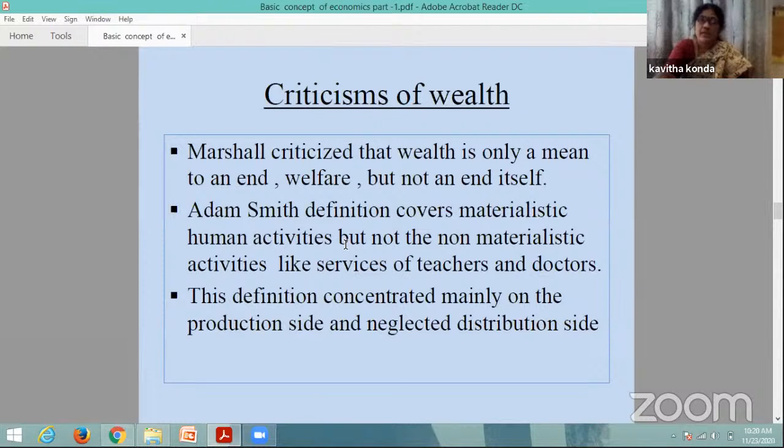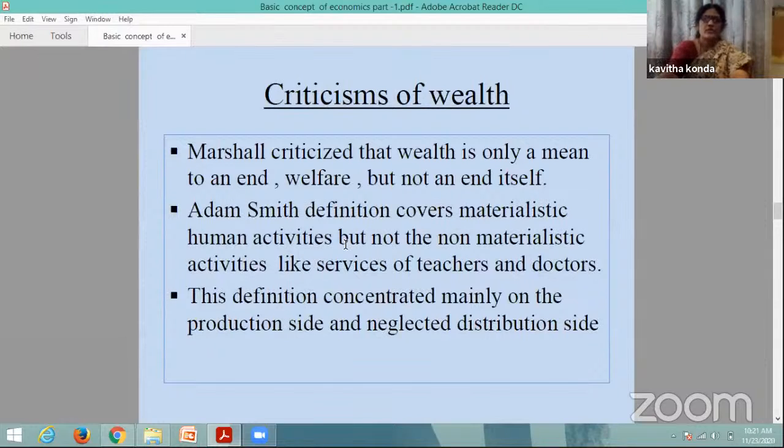In Adam Smith's definition, he is the father of economics and the first person who gave importance to the branch of economics. He considered economics as a science. But the main objection is that wealth and material things were given importance over other intangible services or goods. Adam Smith's definition covers materialistic human activities but not non-materialistic ones, like the services of teachers and doctors.